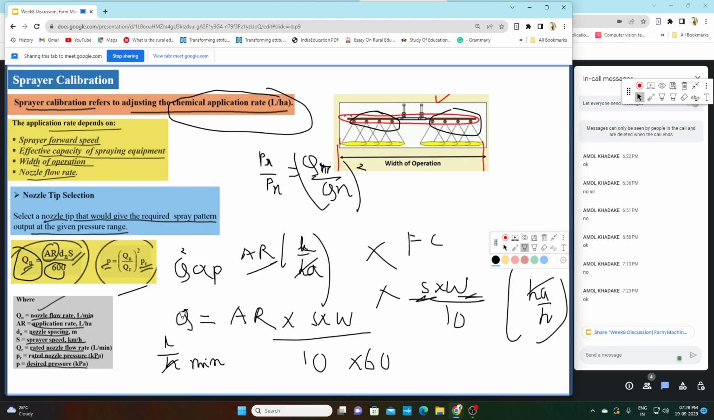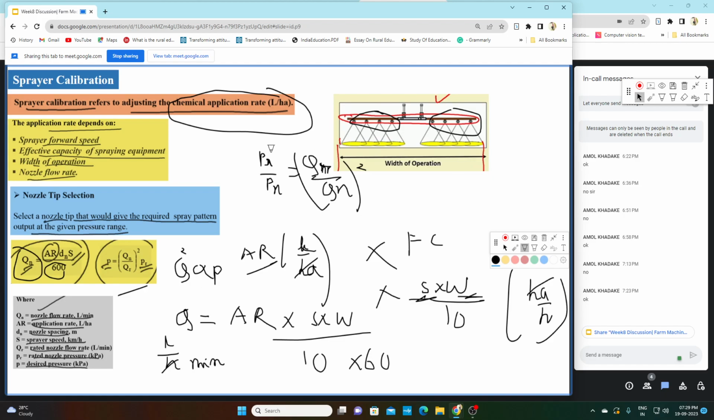So your Q in liter per hour will be AR into S into W divided by 10. But we require this nozzle flow rate in liter per minute. That is why we have to multiply. How will we convert hour into minute? We have to multiply by 60. So this Q will be equal to AR into S into W, or here you can see AR into S into dn divided by 600.